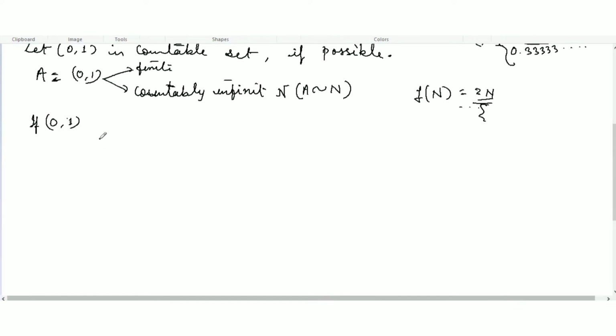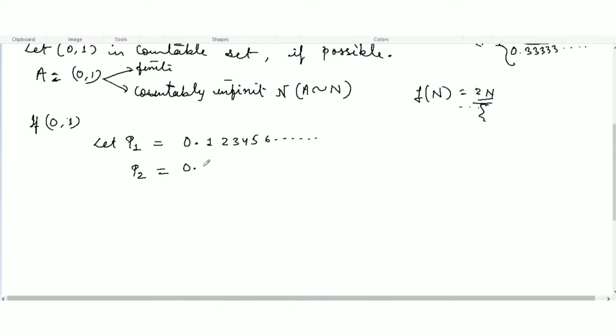So I'm going to take P1 equal to some number between 0 and 1. Let's say 0.123456 and so on. Let's take a different number, which is going to be P2.